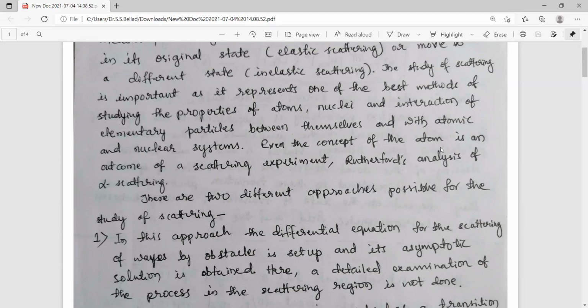Even the concept of atom is an outcome of a scattering experiment, which was conducted by Rutherford while analyzing alpha scattering.